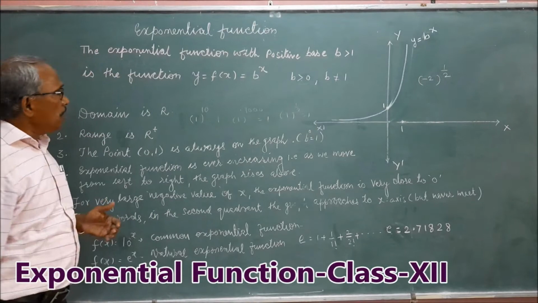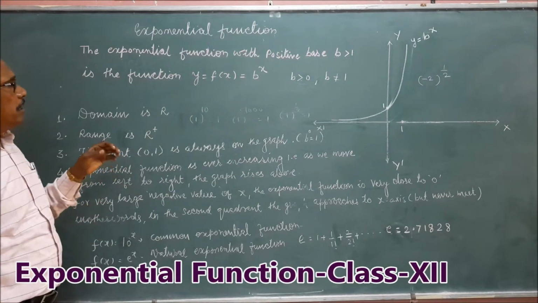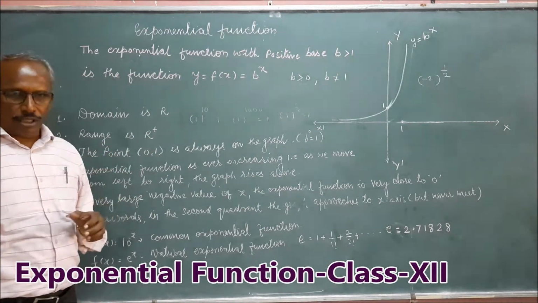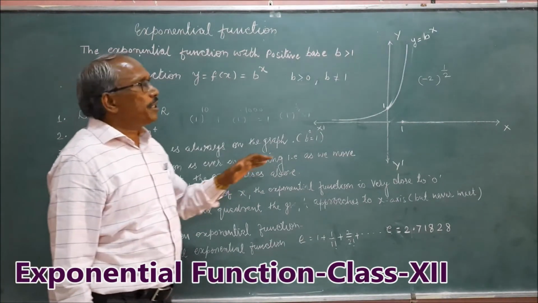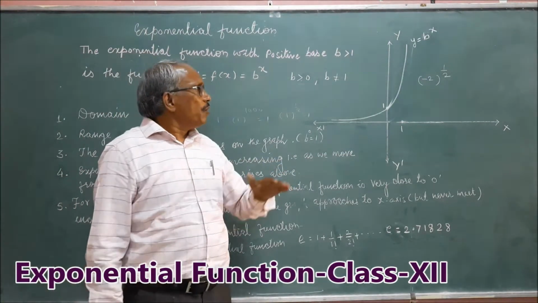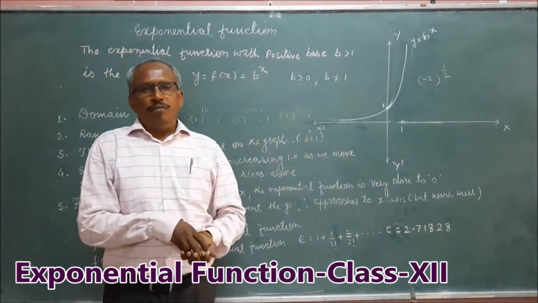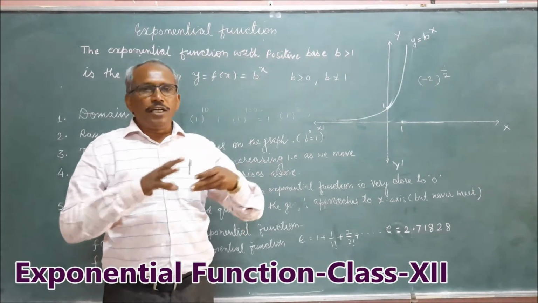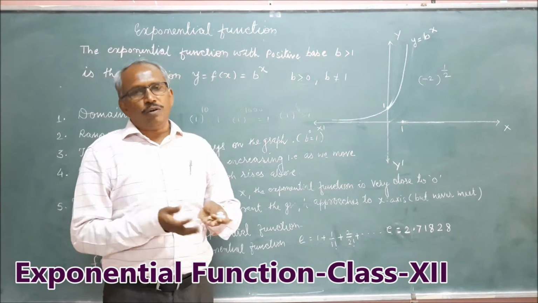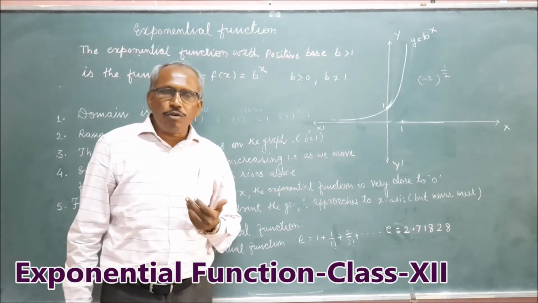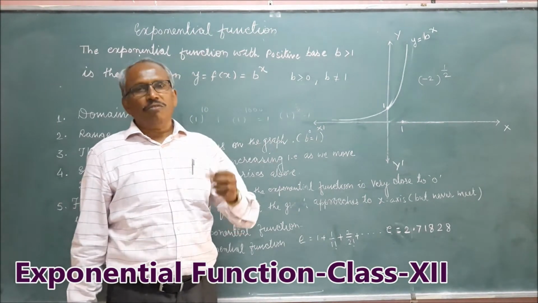Then, the domain of this function is the real numbers. We can take any value of x: a positive number, a negative number, or 0 also. For x = 0, b^0 is 1.